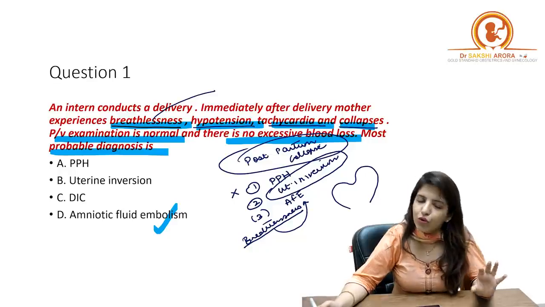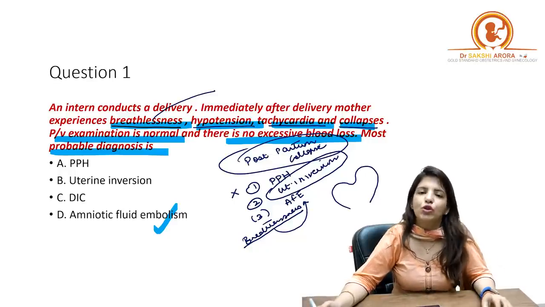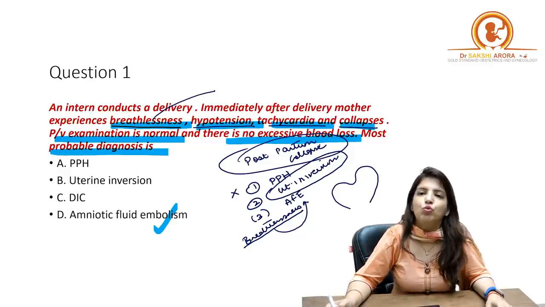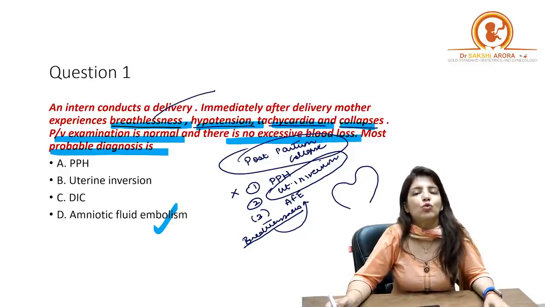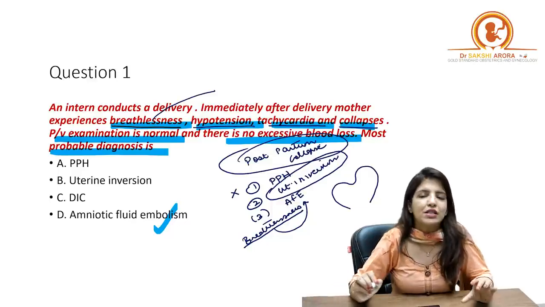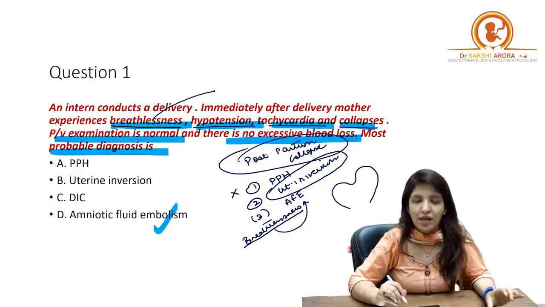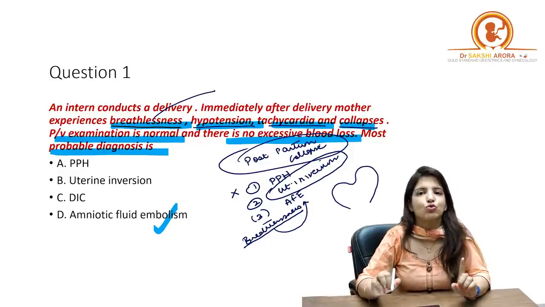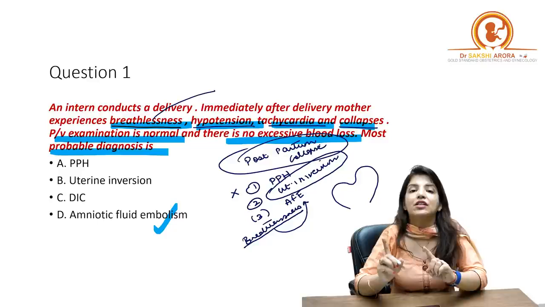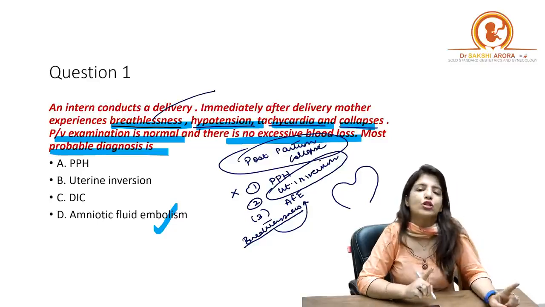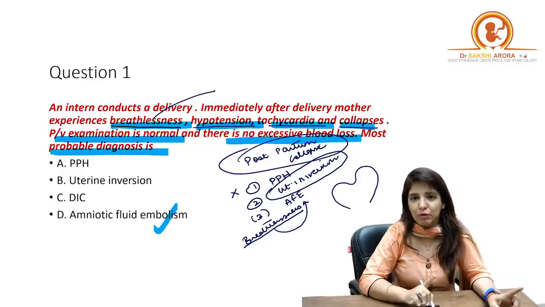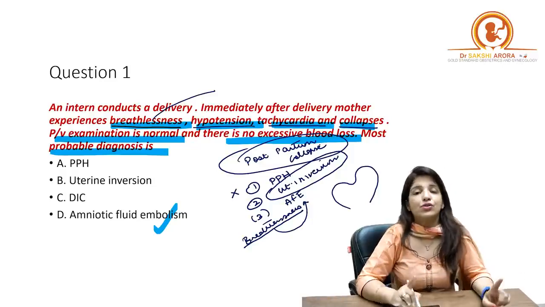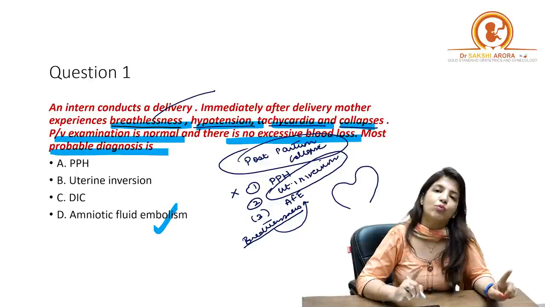Now, there are a few students who told me, ma'am, the question was not this. The question was that there is a female who delivers and she immediately goes into shock. There wasn't a mention of breathlessness. Now, if the question was that a patient goes immediately into shock after delivery and breathlessness has not been mentioned, nothing else has been mentioned, then as I have told you repeatedly, your answer will be uterine inversion.